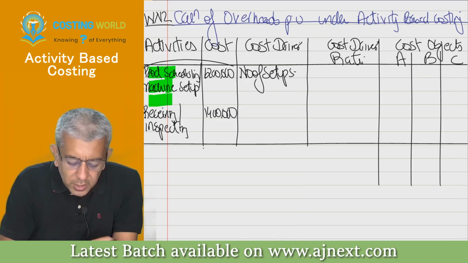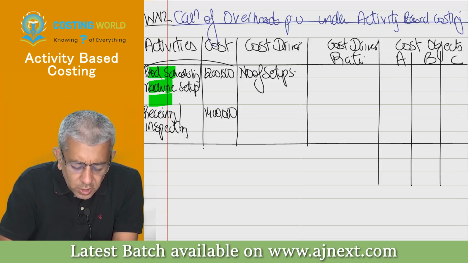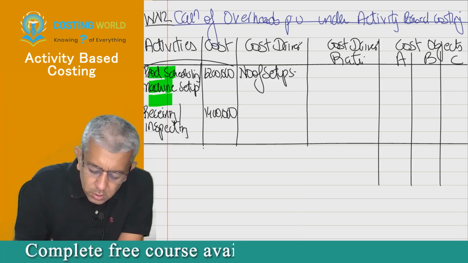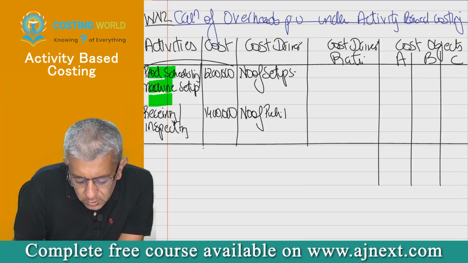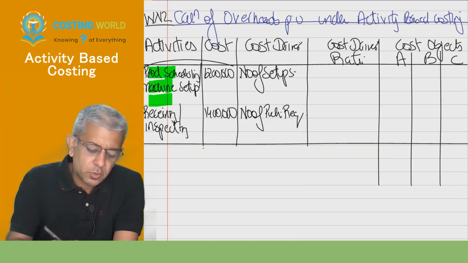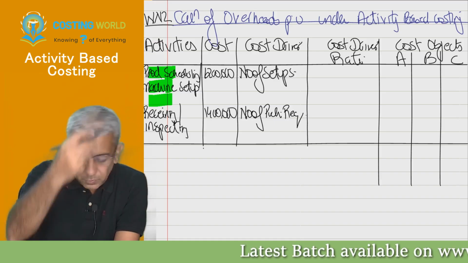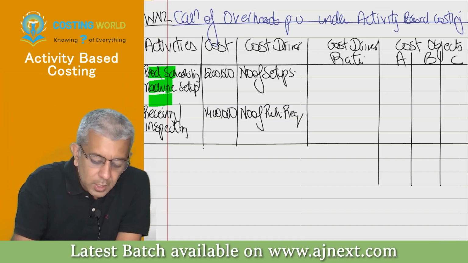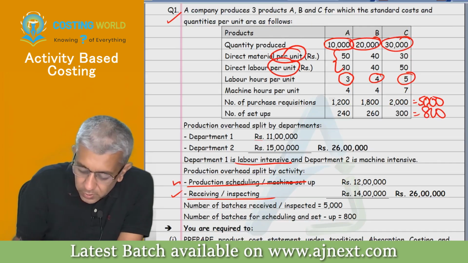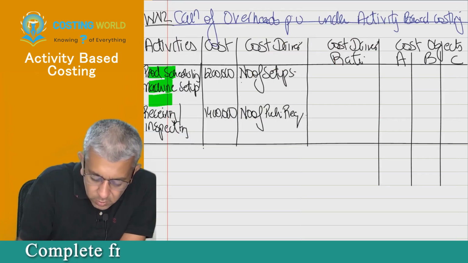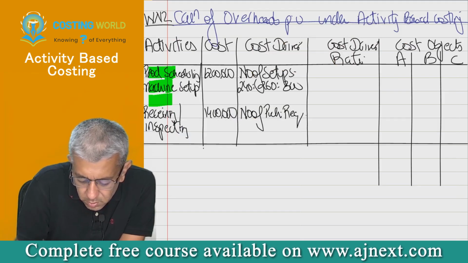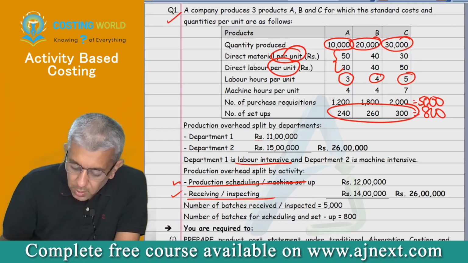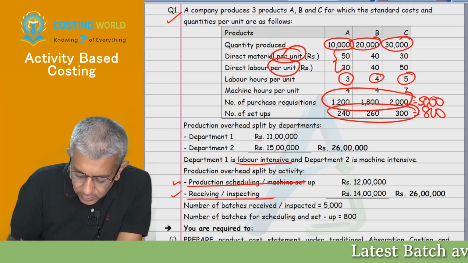And receiving or inspecting will change when what changes? Number of purchase requisitions. Now I'm going to write number of setups. Number of setups are over here. Number of purchase requisitions are over here.